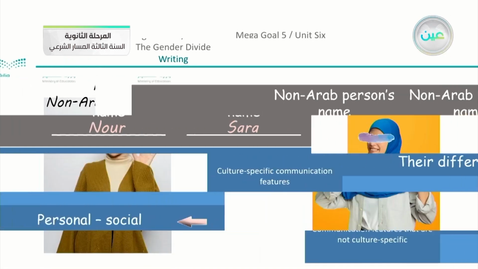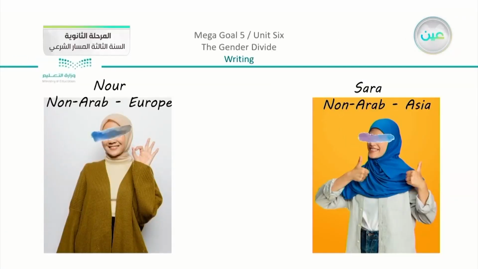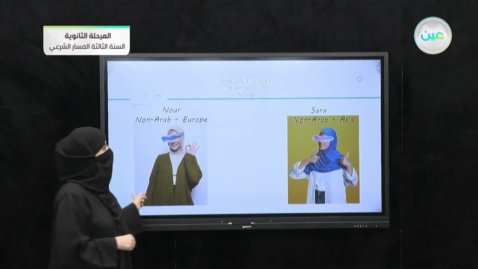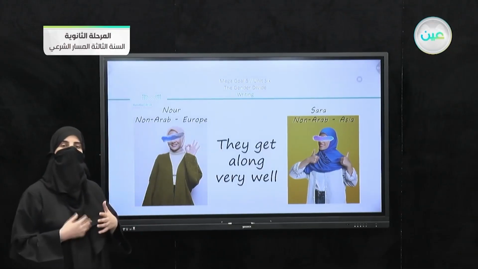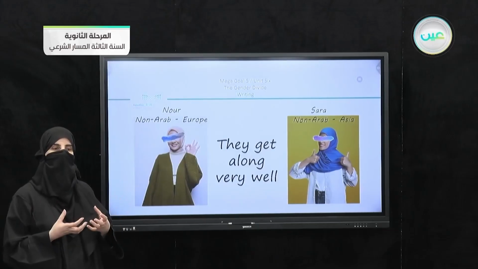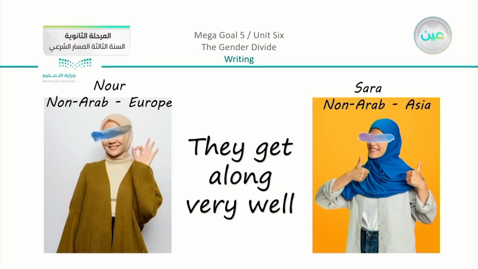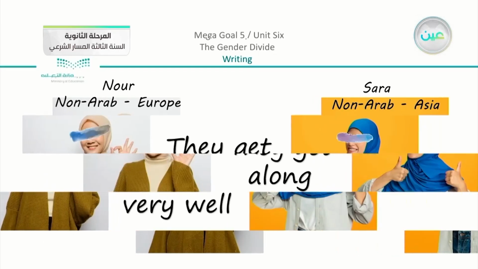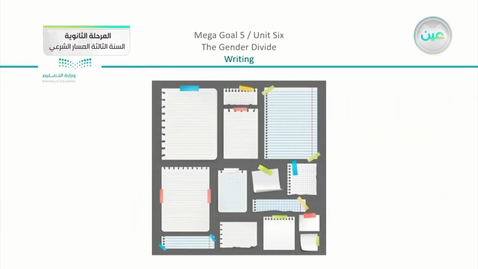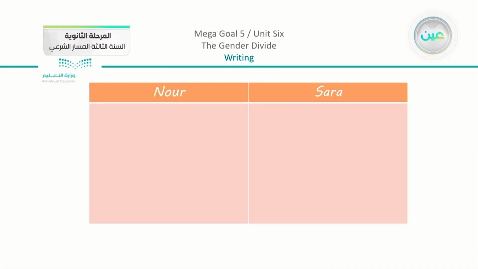So moving on here, I am going to show the similarities and the differences. We have discussed the differences, but I am also going to write something similar, something to join them together. I can say, for example, that they get along very well, and I'm going to prove how. So we have here our notes. You do need to write some notes here just to start. Now, for example, we can use a table. Like here, we have Noor and Sarah. I can start with comparing.